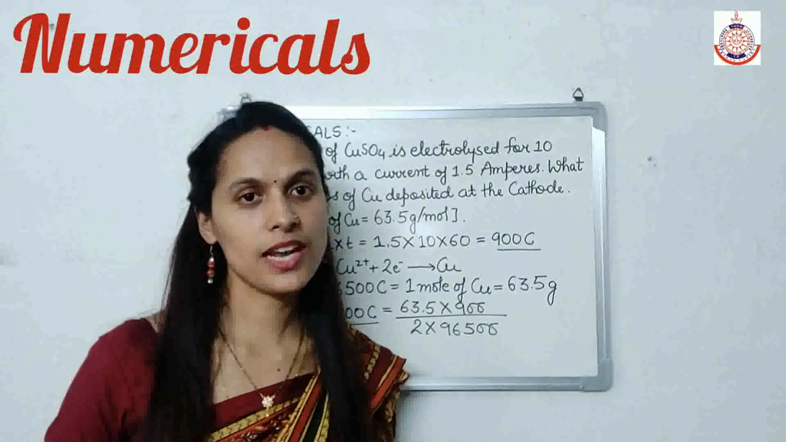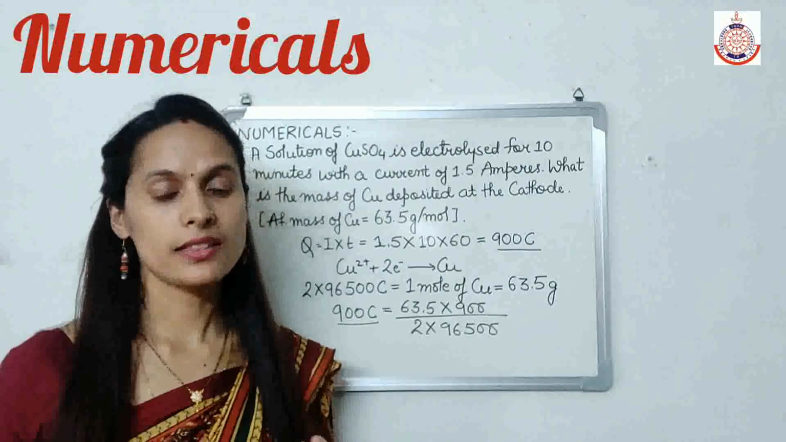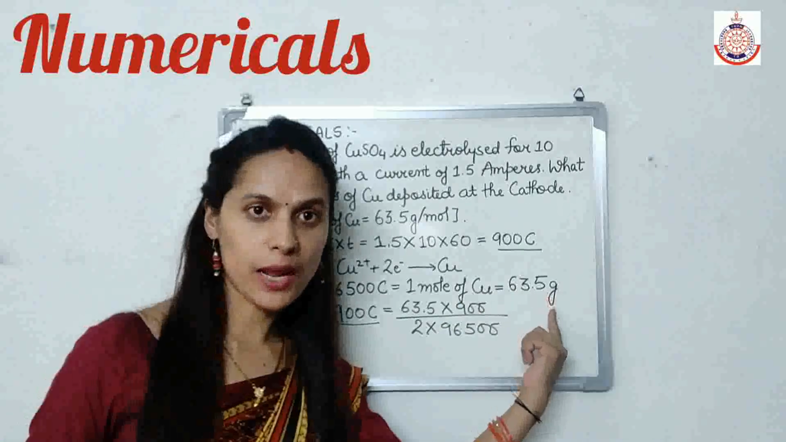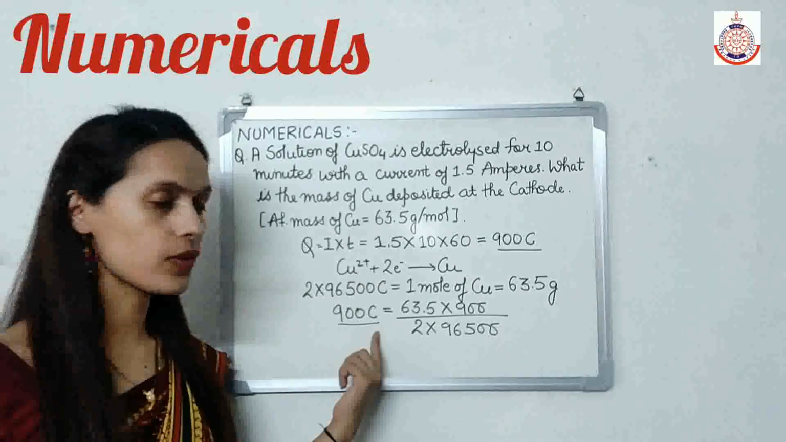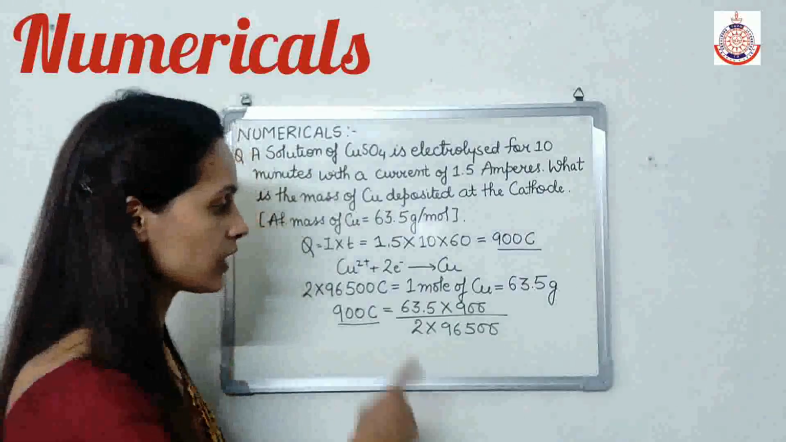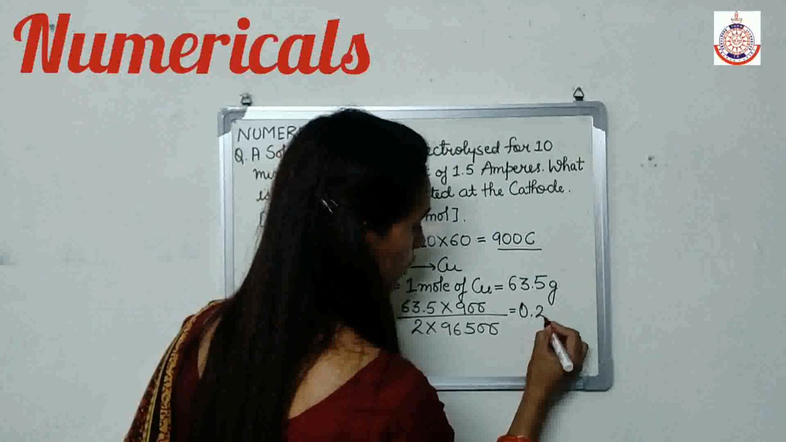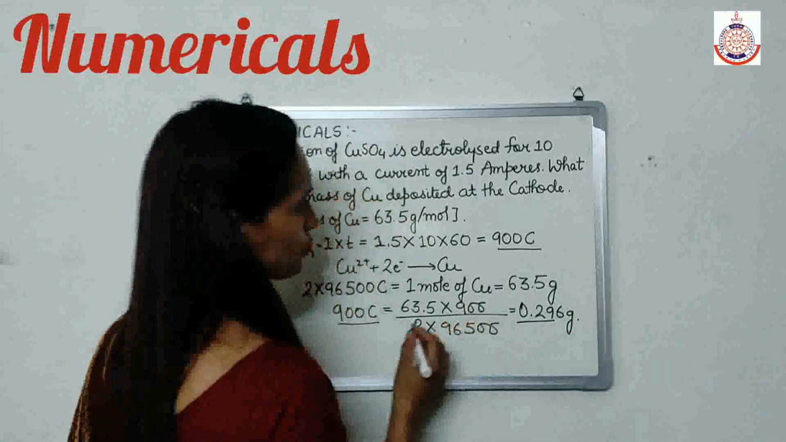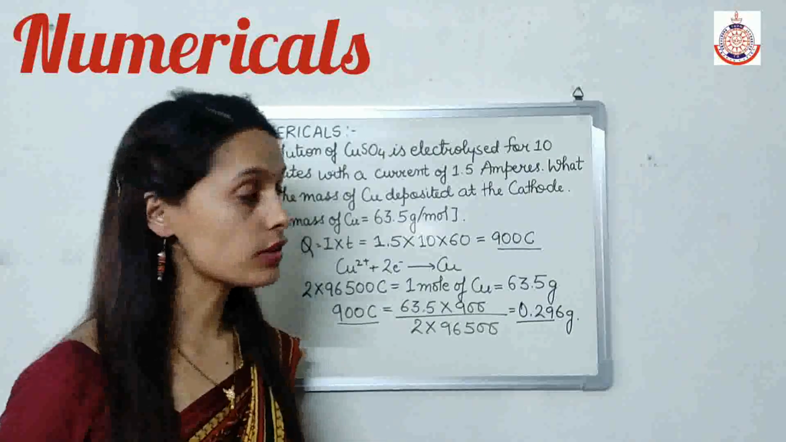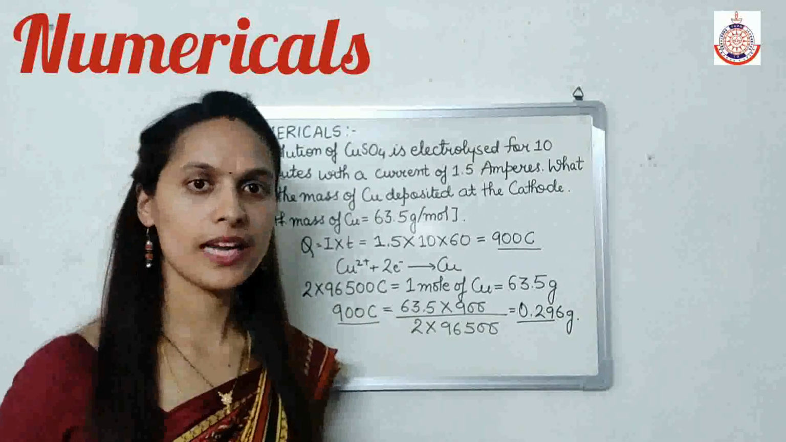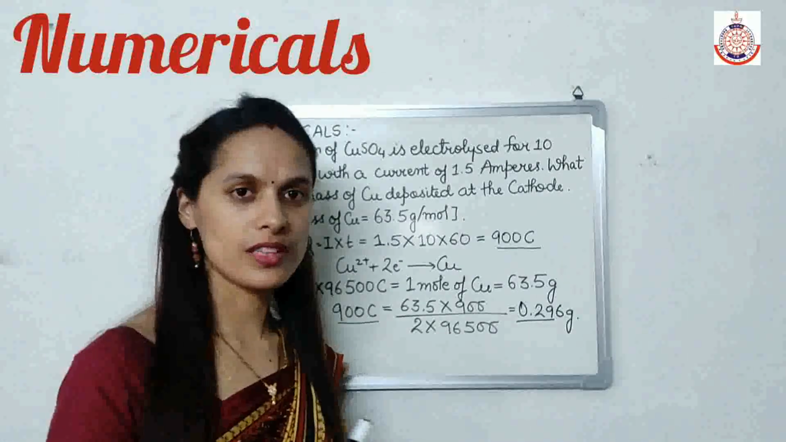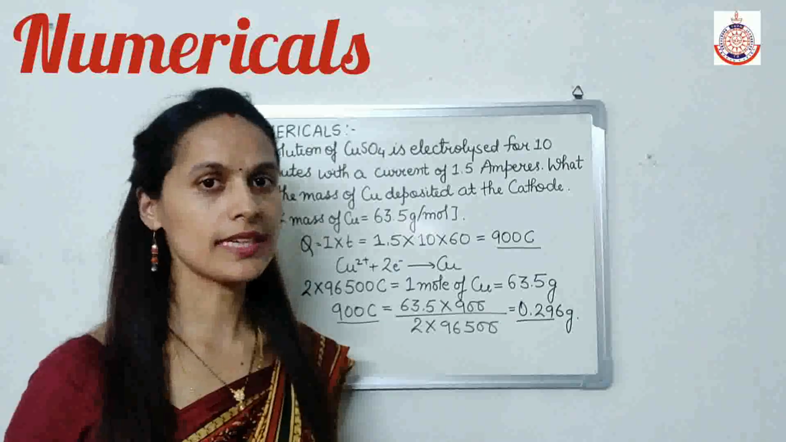We have 900 coulomb, and from Faraday's law we established that if we have 2 Faraday charge, then we get 1 mole of copper. 1 mole of copper means 63.5 gram of copper, but we have how much electricity? 900 coulomb of electricity. So 900 coulomb will give 0.296 gram of copper. So at the cathode we get 0.296 gram of copper because we are passing 900 coulomb of electricity. In this way we will do this type of question. Now we will do the third type of question.